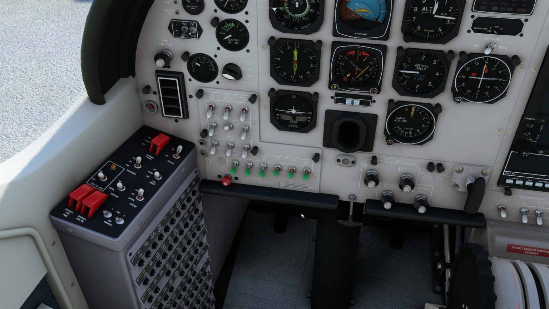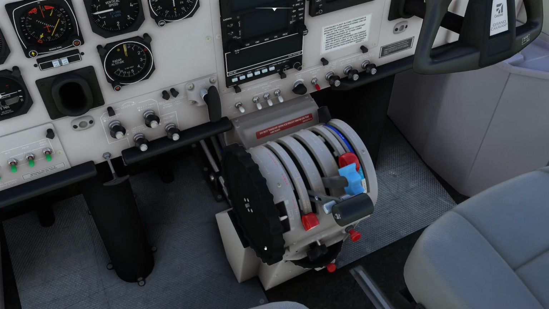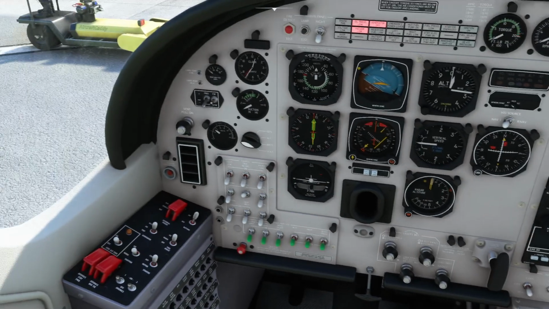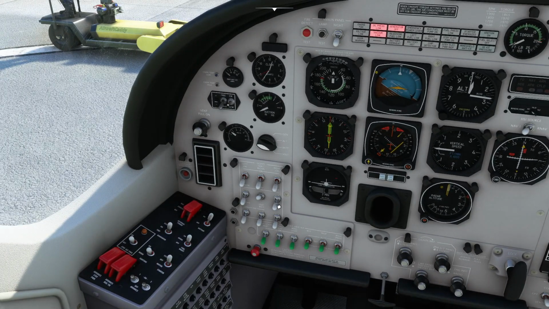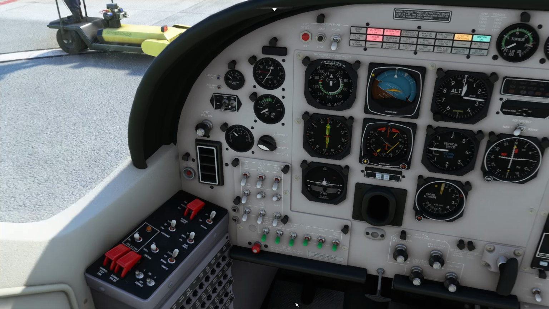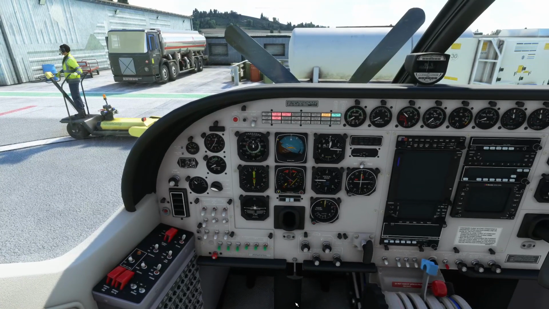The next thing we will do is get ready to start the engine. So we'll put the fuel boost on. We will push the mixture to rich, push the RPM to full. Now we need to turn the beacon light on to warn anybody around us we're about to start the engine. So then we can hit the starter and the engine will start.